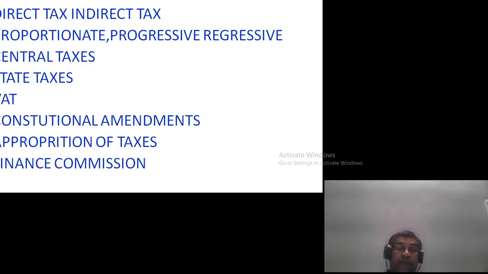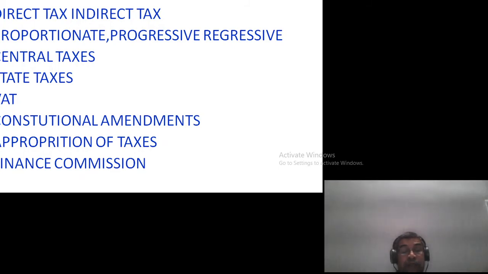Then some taxes are charged by the central government, called central taxes. The central government levies, for example, central sales and services taxes, etc. Now it has been changed. Earlier, I'm talking about state taxes. The state is also charging different types of taxes: on manufacturing of goods there is a tax, on sale of goods there is a tax, and there is VAT as well. VAT means value added tax.